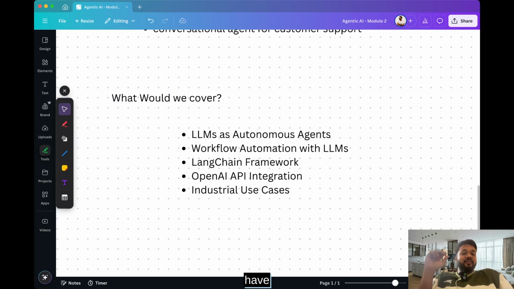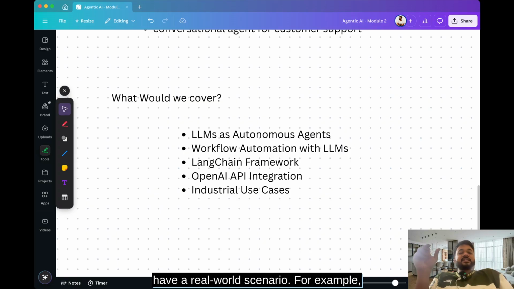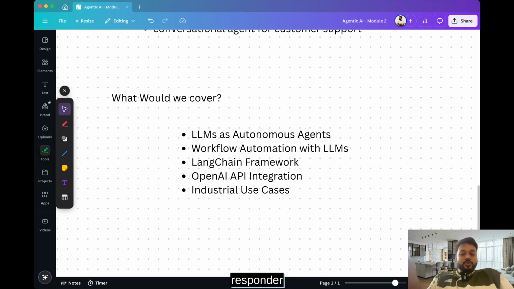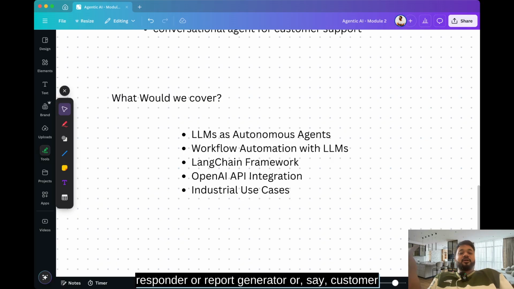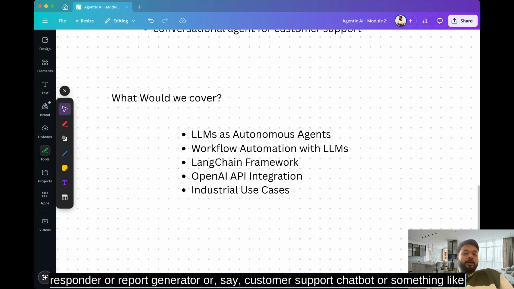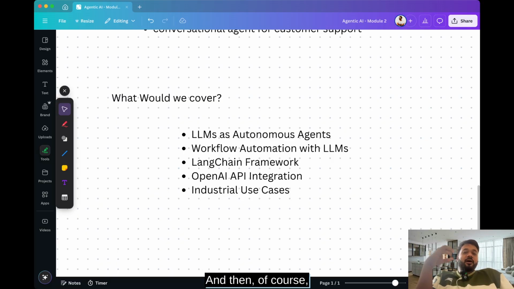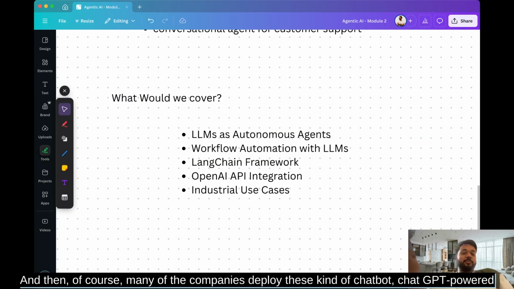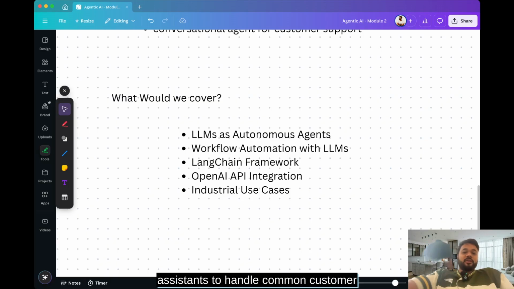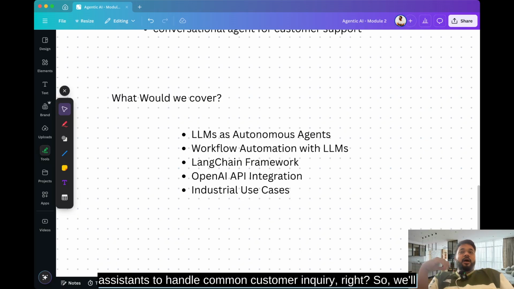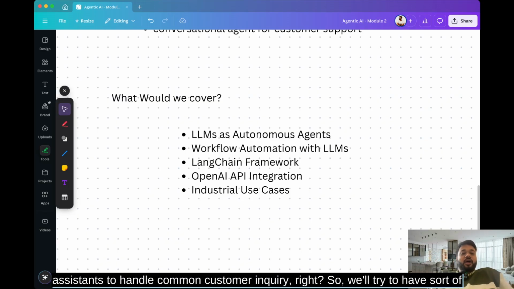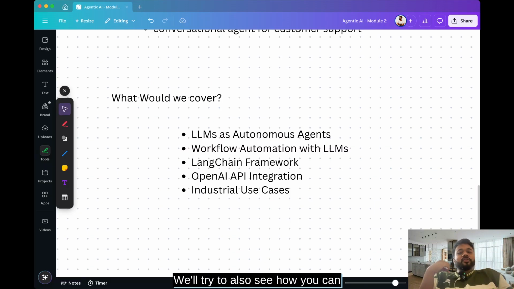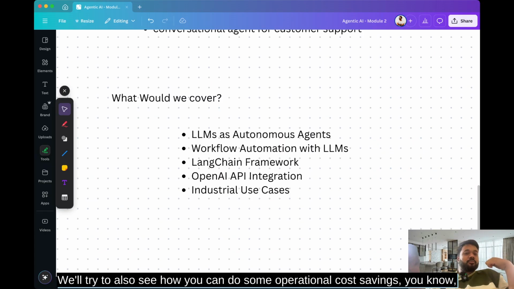Where we'll have a real world scenario, for example, an AI agent in business, where you have an automated email responder, or report generator, or say a customer support chatbot or something like that. And then of course many companies deploy these kinds of ChatGPT-powered assistants to handle common customer inquiries. So we'll try to have faster responses. We'll try to also see how you can do some operational cost savings.